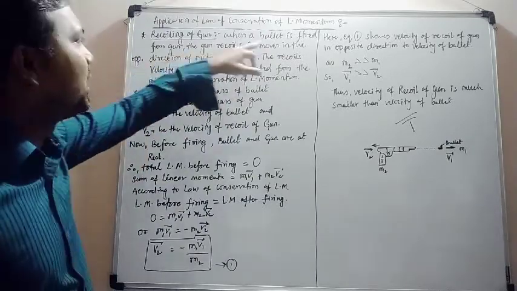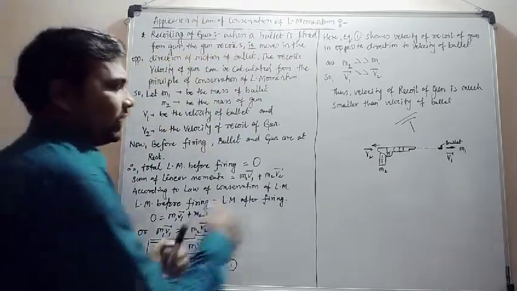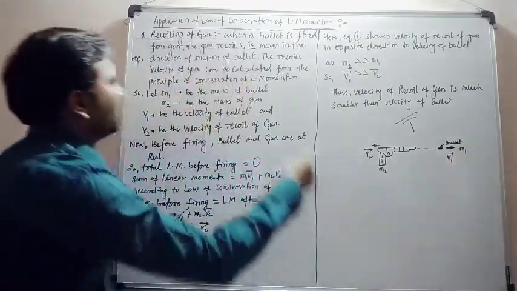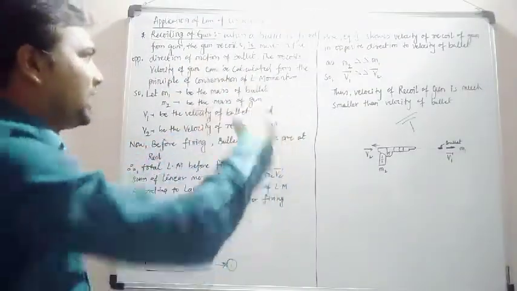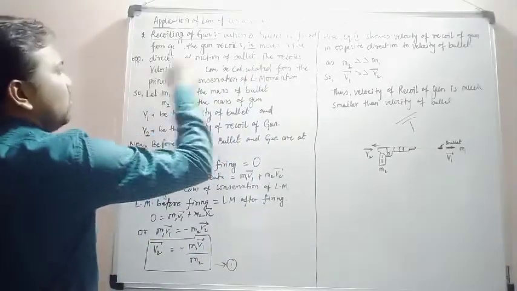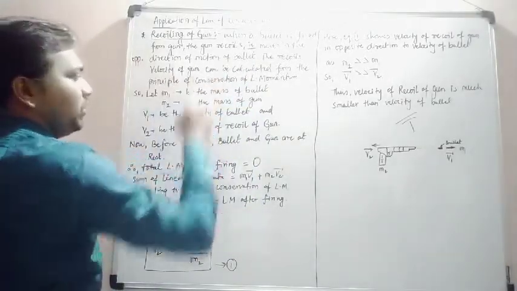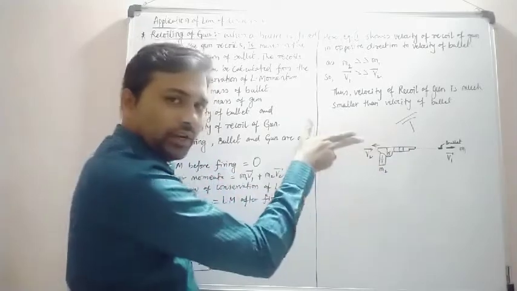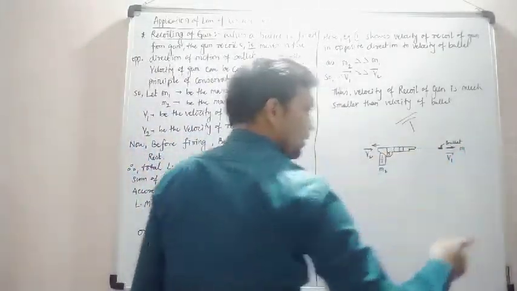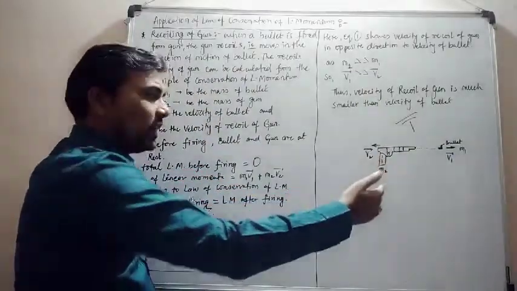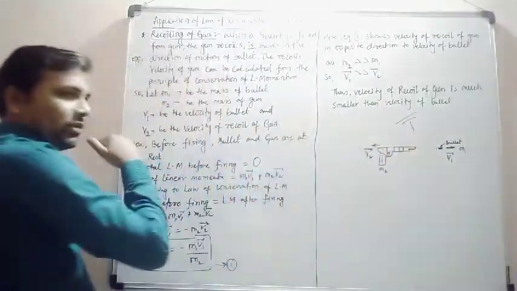When a bullet is fired from a gun, the gun recoils. That is, it moves in the opposite direction to the motion of the bullet. When we fire the gun, the bullet moves in the forward direction, so according to the motion of the bullet, the gun moves backward.